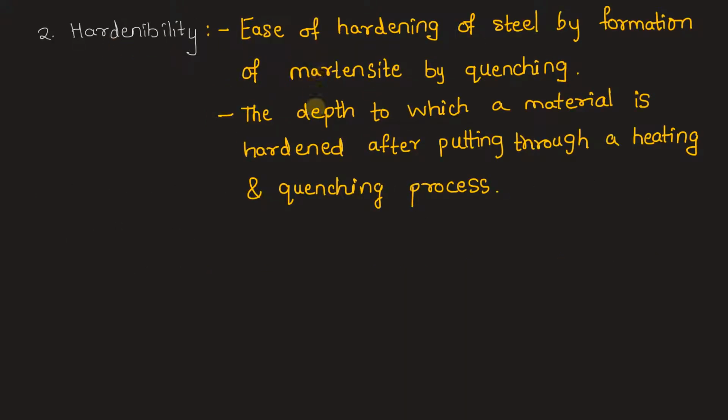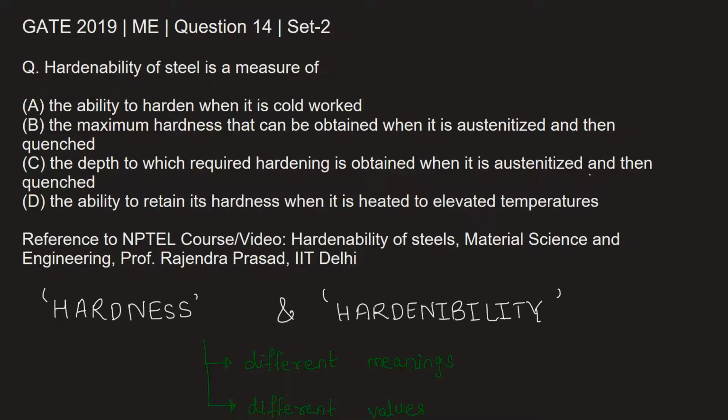The quantitative definition of hardenability, on the other hand, tells us that it is the depth to which a material is hardened after being put through a heating and quenching process. Both definitions are going along the same lines, but the first gives you a qualitative idea or only the meaning of hardenability, while the other definition will give you a measure. You will measure the depth to which a material is hardened, and that measurement will tell you how much the hardenability of this steel is. So clearly, after getting to know the quantitative definition of hardenability, we know that our answer is option C. But let's also discuss why the other options are not true.